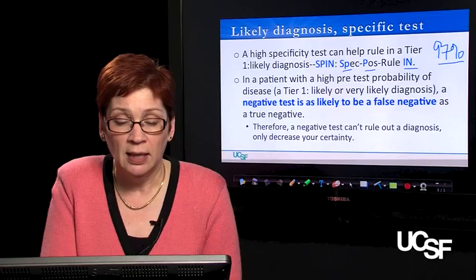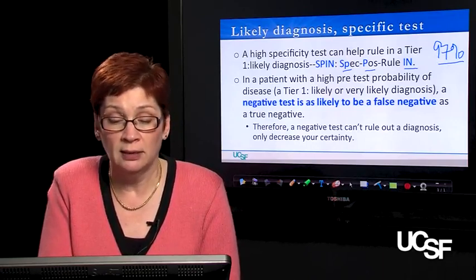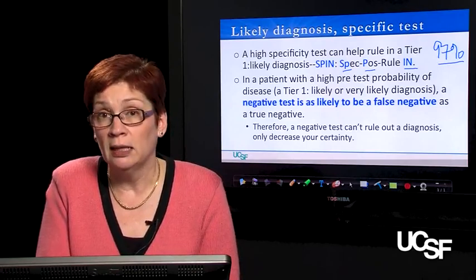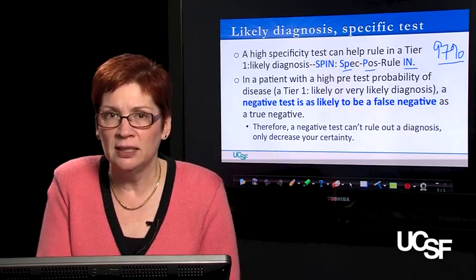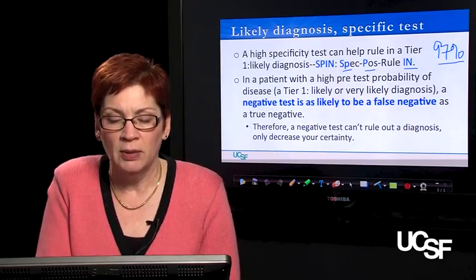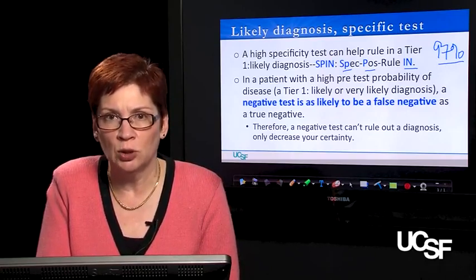But importantly, in a patient with a high pretest probability like Mrs. Triglione had, tier 1, a likely or a very likely diagnosis, a negative test doesn't exclude the disease. This is really important because a negative test is as likely to be a false negative as it was to be a true negative.